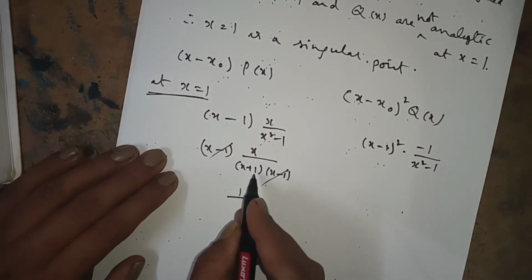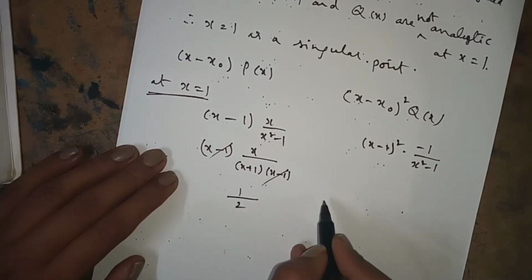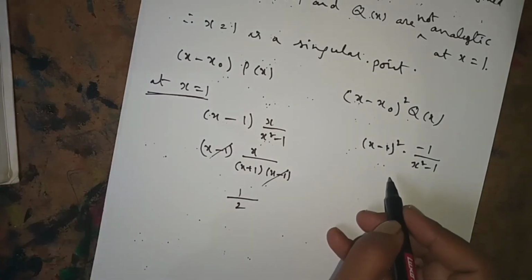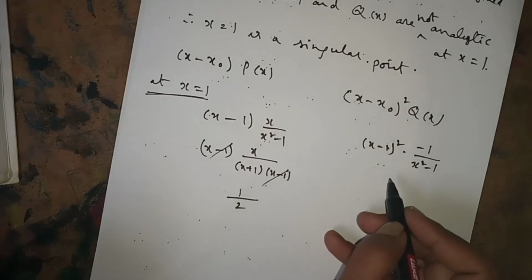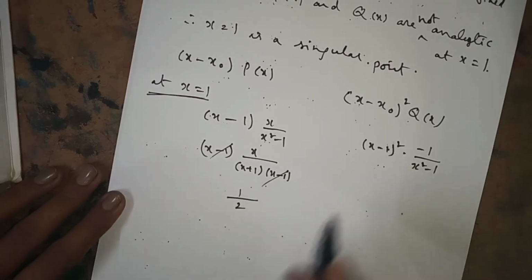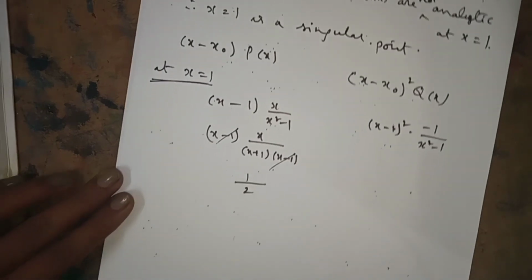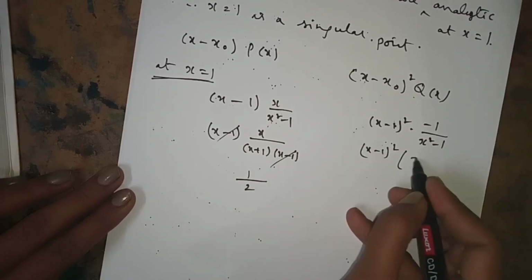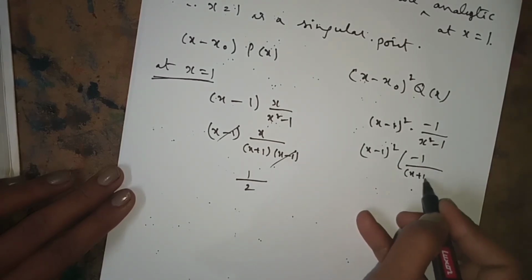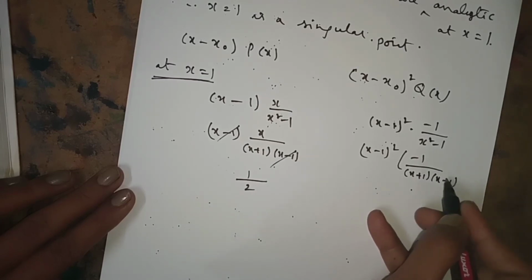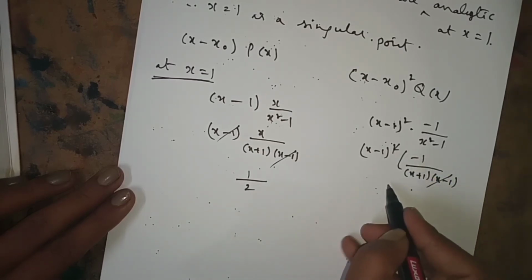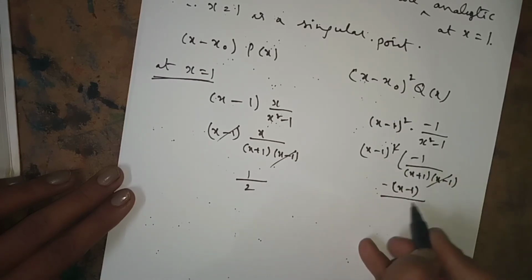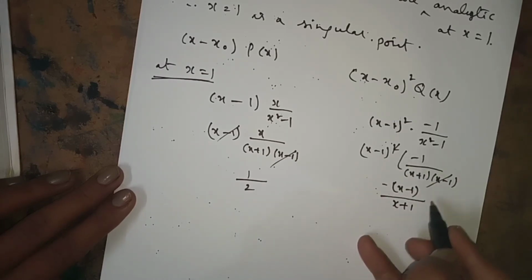Now at x = 1, we substitute x = 1. For the first, 1/(1 + 1) is 1/2. Now for (x − 1)² into −1/((x + 1)(x − 1)), we get −(x − 1)/(x + 1).